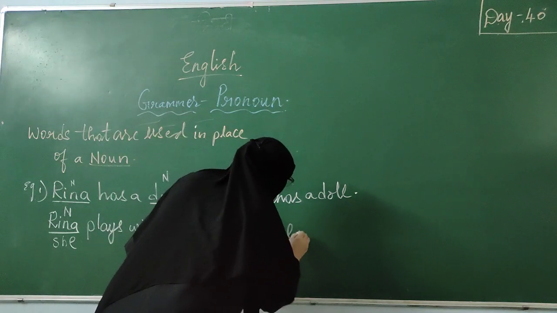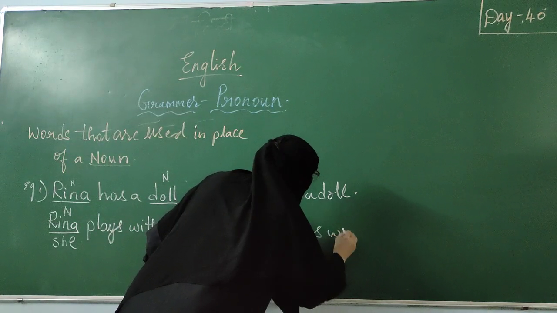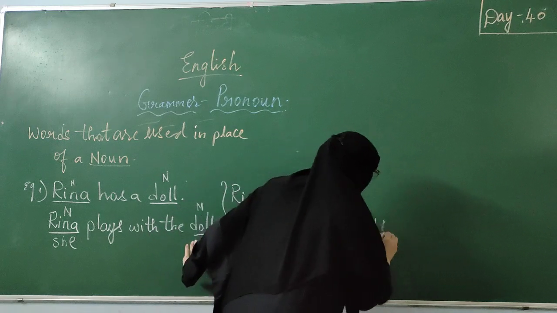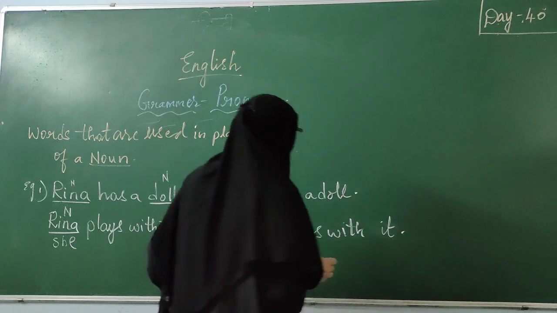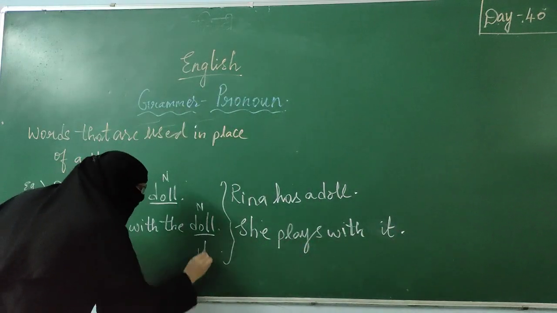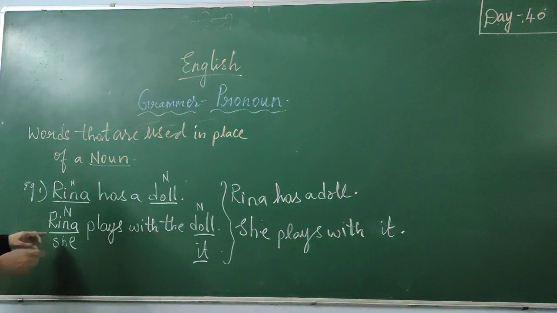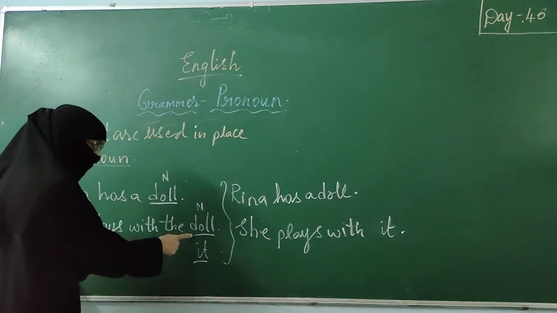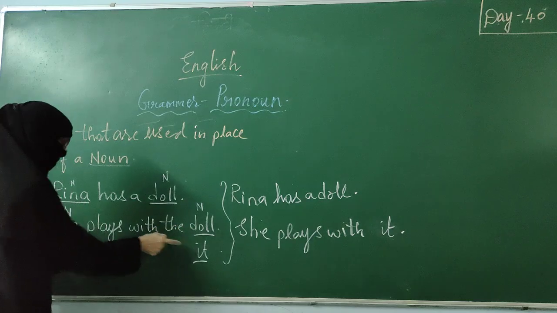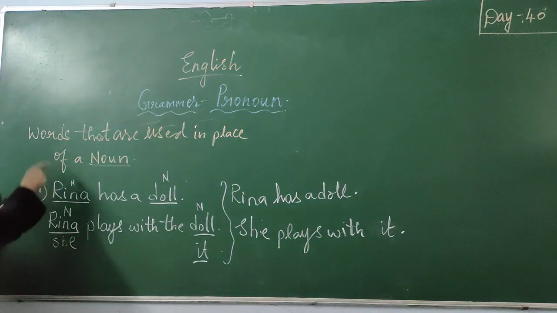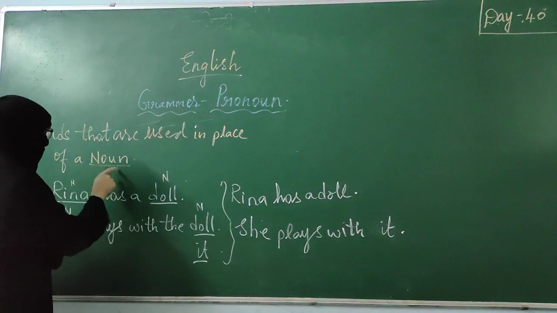She plays with it. So I am replacing these two with pronouns. Here Reena and doll are nouns, but as they are repeating, I am not going to repeat them. I am using pronouns. Words that are used in place of noun.